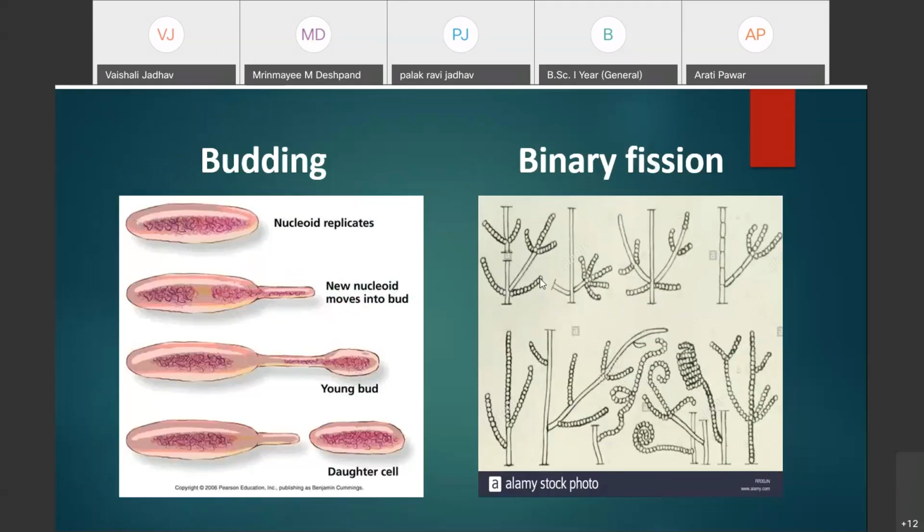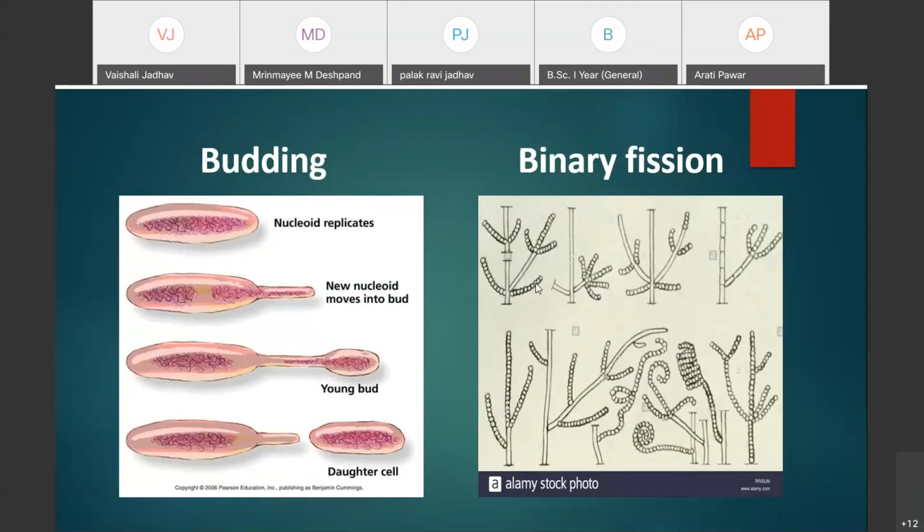Here you can see there is a large number of small spherical chains of conidia. These are small spherical structures which are formed in chain-like structures, and these are called conidia.